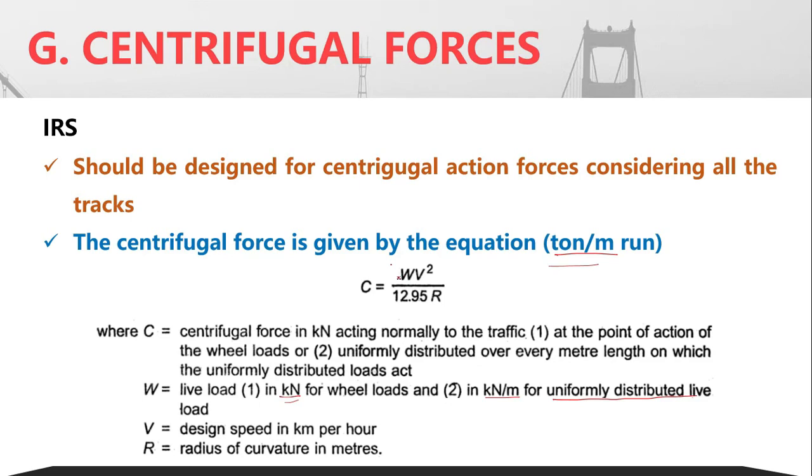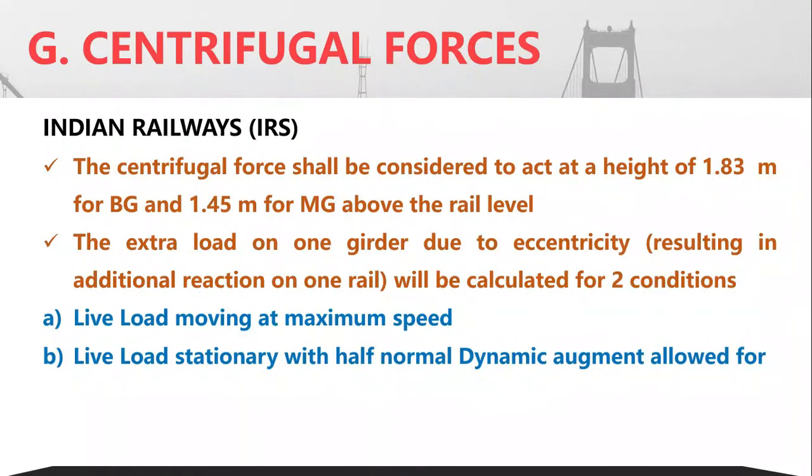Okay, this is the maximum design speed in kilometer per hour. Then R is the radius of the curvature of the bridge. What is the curvature in meters as provided. Now this corresponding C value is provided in ton per meter. The same equation will also be given in terms of